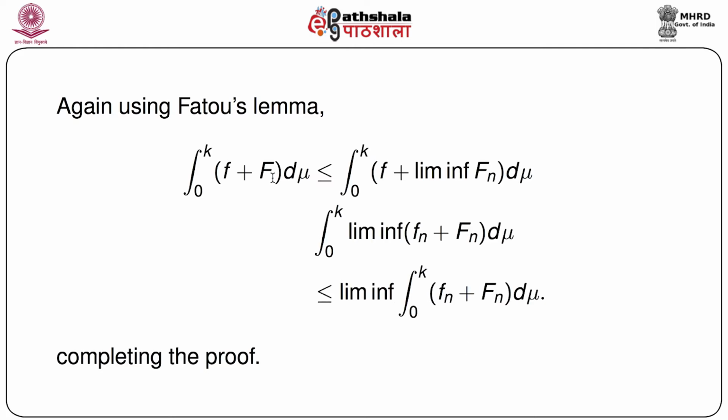Again we have to use Fatou's lemma. Let's see. So ∫ from 0 to k of (f + F) dμ is less than or equal to, just now we have seen that ∫F dμ is less than or equal to lim inf Fn. So just write down that thing. There should be an inequality sign, and f is again the limit of fn, a sequence which converges to f. So this is equal to ∫ lim inf (fn + Fn), and that is again less than or equal to, because of Fatou's lemma, the lim inf of ∫ from 0 to k of (fn + Fn) dμ. So that completes the proof.